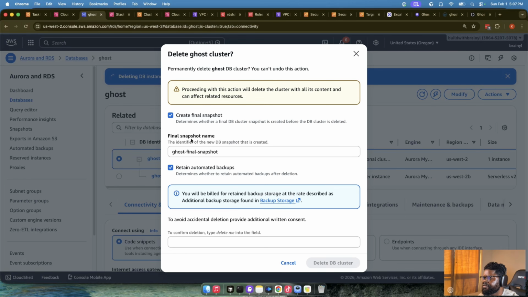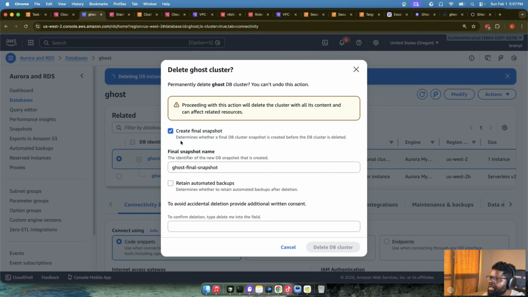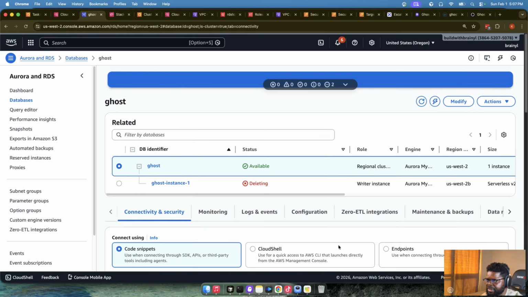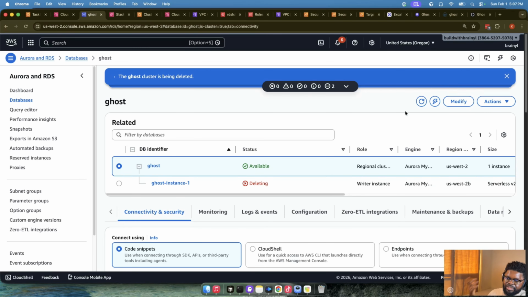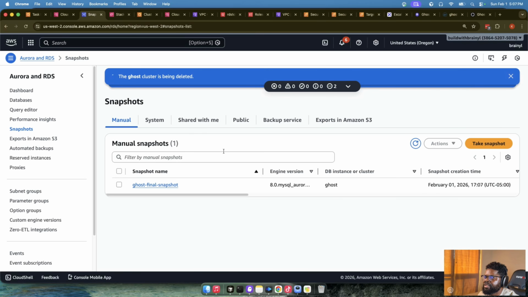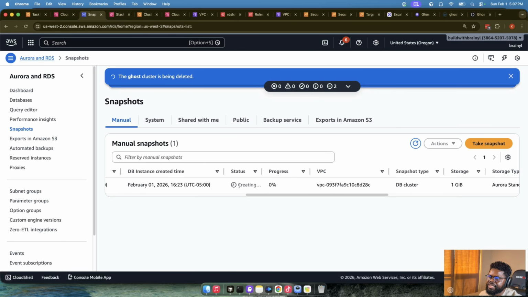It's going to ask me to create a final snapshot, retain automated backups, create a final snapshot, type delete me. I'm also going to type that, and then I'm going to delete the DB cluster, right? So the DB cluster is going to delete. It's going to take time, just the way it took time to create. It's going to take time to delete because it's going to create one final snapshot here. So you can see this snapshot was created just now, right? So it's creating. The whole idea is, in case you say, I didn't know when I deleted the database, you can always rebuild your database from a snapshot. So it's going to create a final snapshot for us.